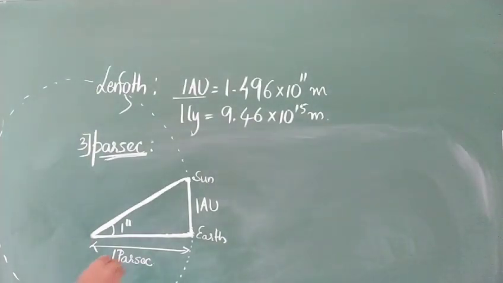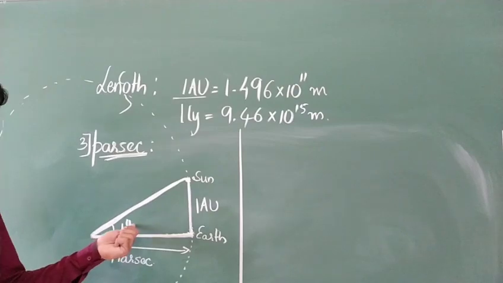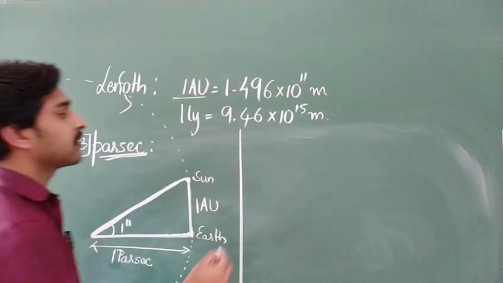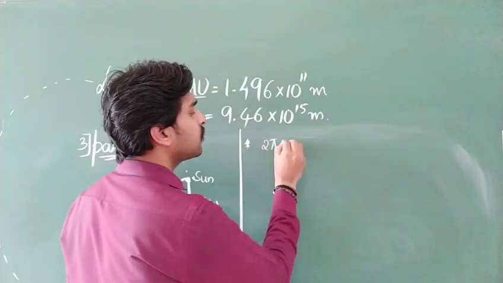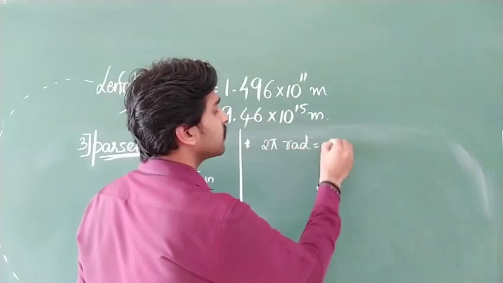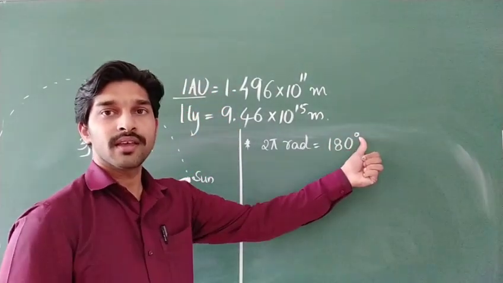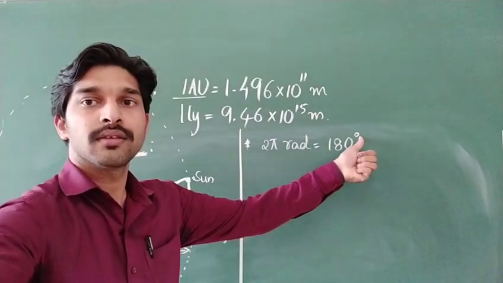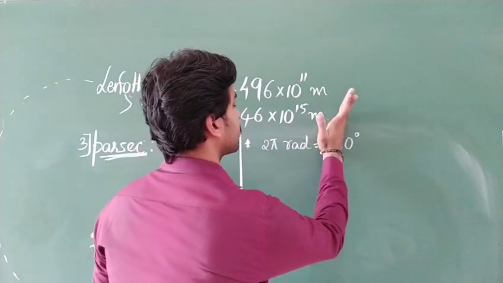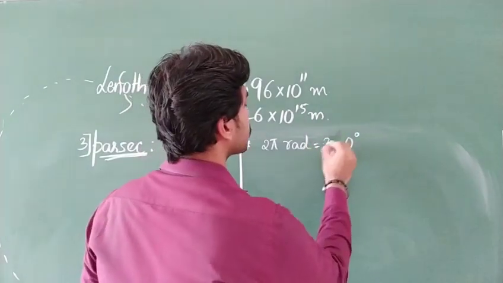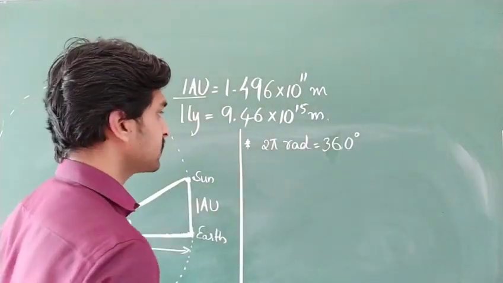Clear? Now you are having a question, sir, what is this angle 1 second? So I will tell you. Always remember, 2 pi radian is equal to 180 degree. This degree, I hope you are familiar. 2 pi radian is equal to how much? 360 degrees.